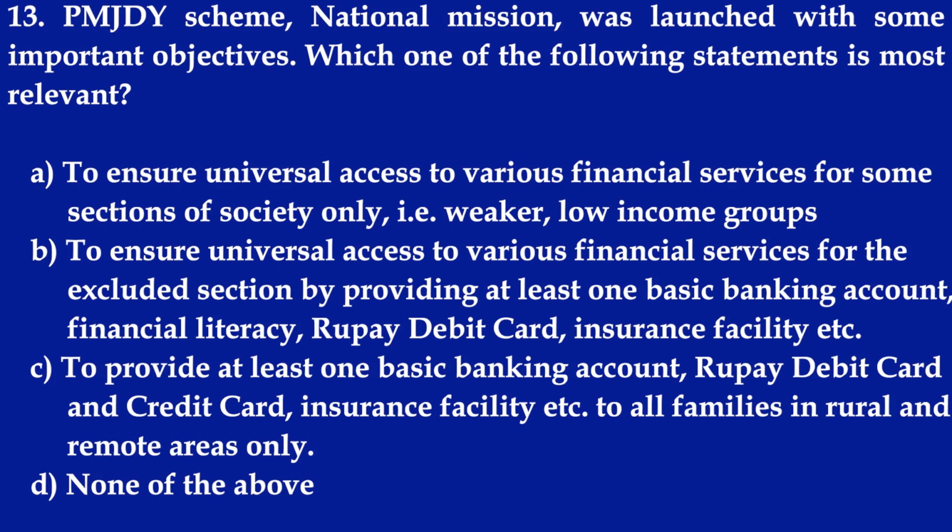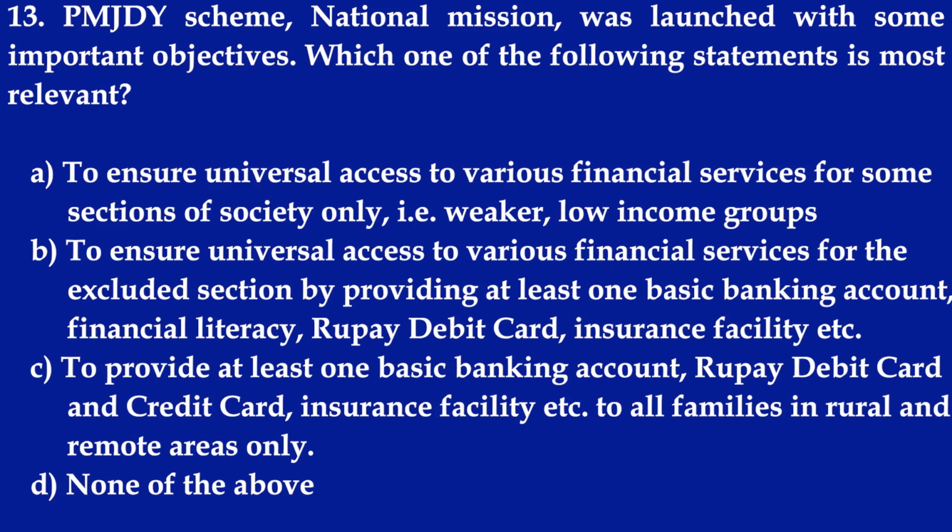Number 13, PMJDY scheme, National Mission was launched with some important objectives. Which one of the following statements is most relevant? A. To ensure universal access to various financial services for some sections of society only, that is weaker and low income groups. B. To ensure universal access to various financial services for the excluded section by providing at least one basic banking account, financial literacy, rupee debit card, insurance facility, etc. C. To provide at least one basic banking account, rupee debit card and credit card, insurance facility, etc. to all families in rural and remote areas only.